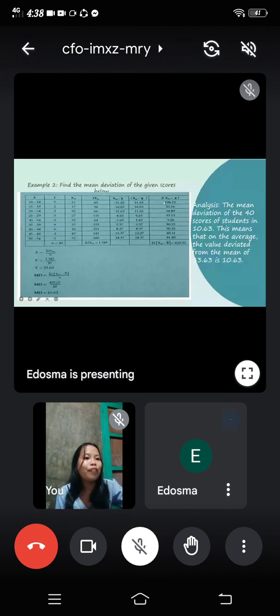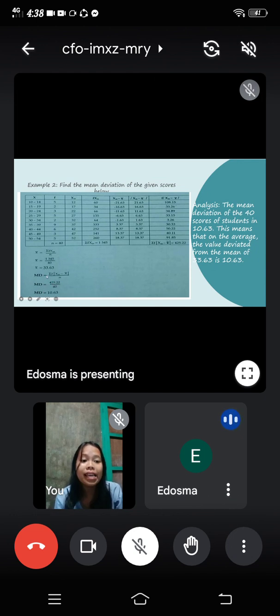So that's 5 times 21.63, that's 108.15. 2 times 16.63, that's 33.26. 3 times 11.63, that's 34.89, and so on and so forth. After getting all the values in here, you have to add them all. After getting the result, you need to substitute it to the formula.